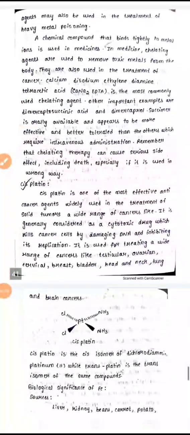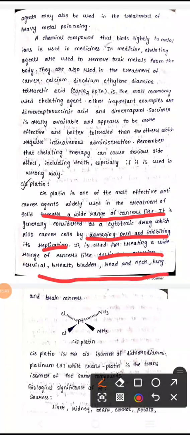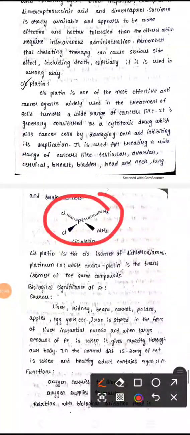And cisplatin is one of the cancer agents used for tumors and cancers mainly. It kills cancer cells by damaging DNA and its replication. It can treat cancers like testicular, ovarian, breast, bladder, head and neck, and lung. These are the cancers. This is the structure of cisplatin, which can kill the cancer cells in our body.